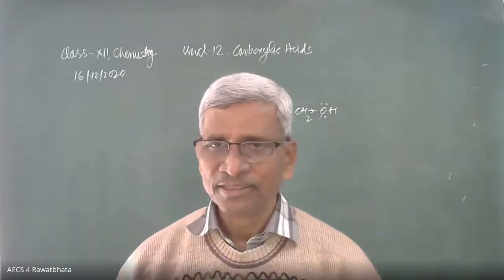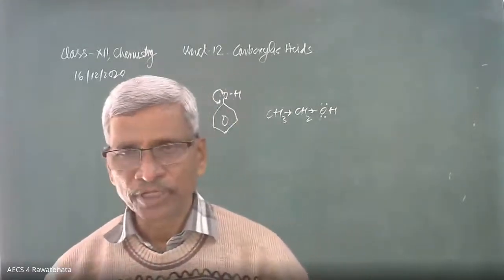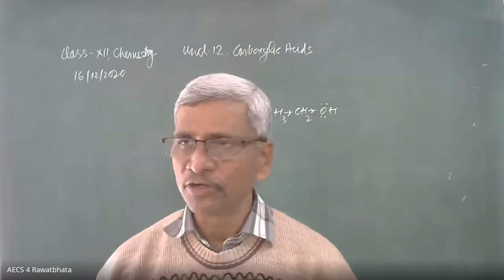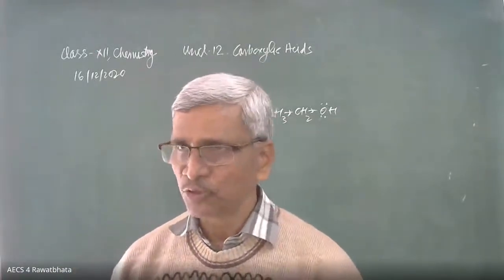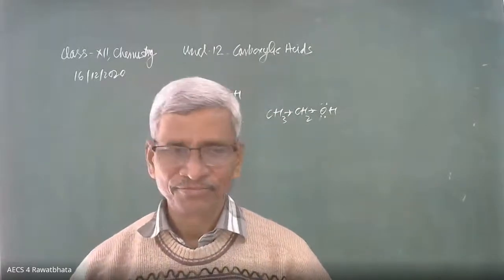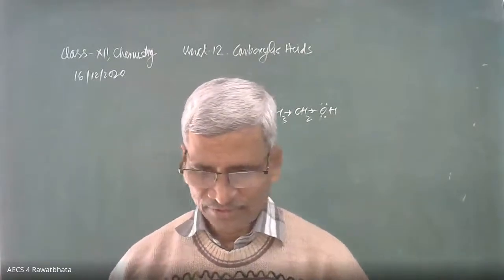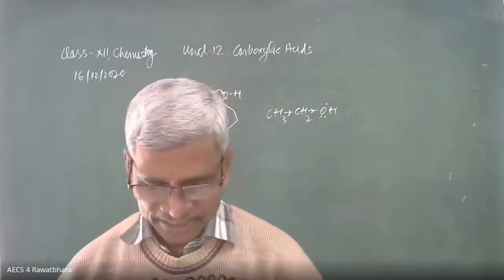If it is at one carbon, we call it benzoyl chloride. At two carbon atoms, then what should be the name? We have to decide, we have to think about what is the name of this.